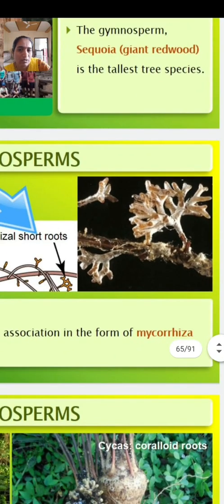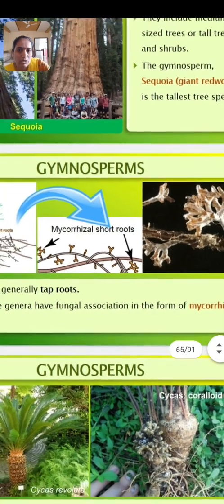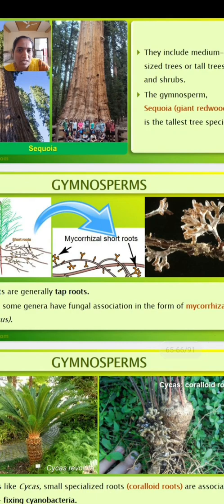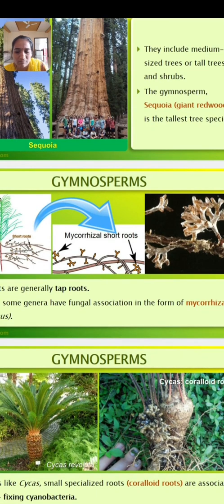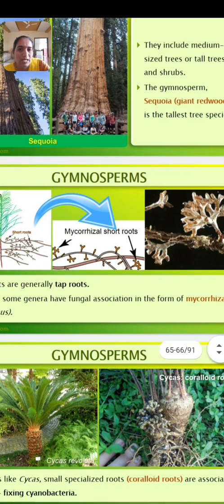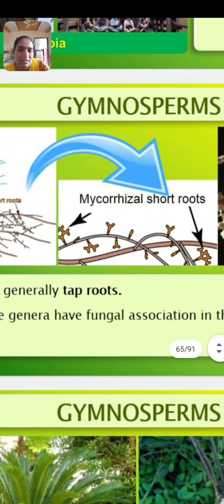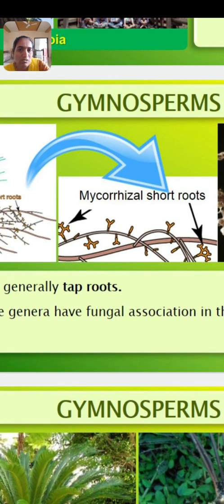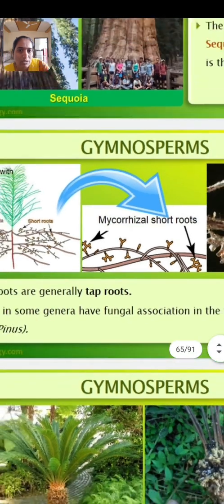These are the coralloid roots which are in symbiotic association. Then roots of pinus show association with endophytic fungi known as mycorrhiza. Look at here, these are the roots of pinus. They are associated with the mycorrhizal short roots.